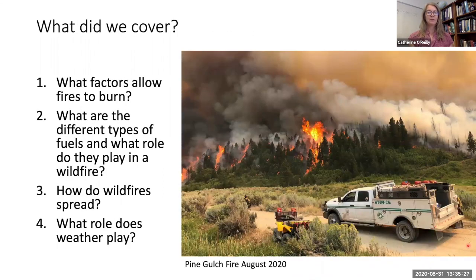So, as you reflect on the material that we have covered here, you should be able to address the following questions. What factors allow fires to burn? What are the different types of fuels, and what role do they play in a wildfire? How do wildfires spread? And what role does weather play?